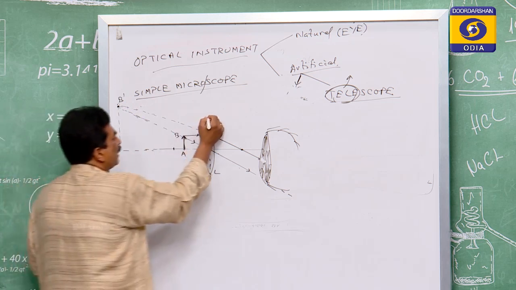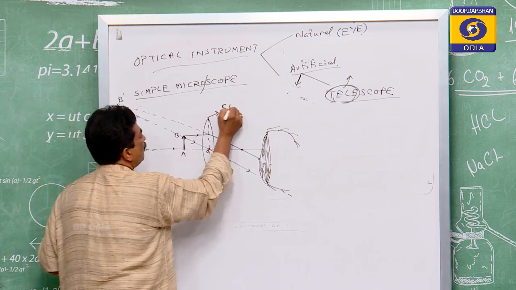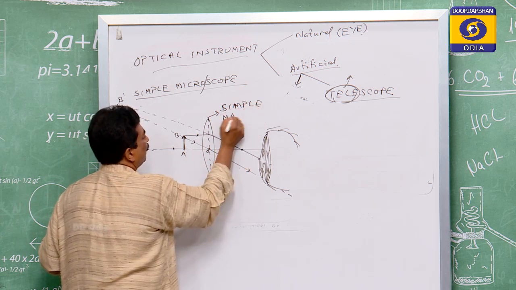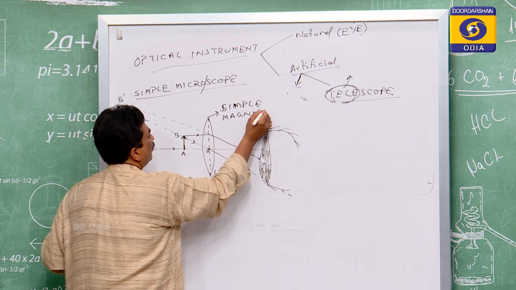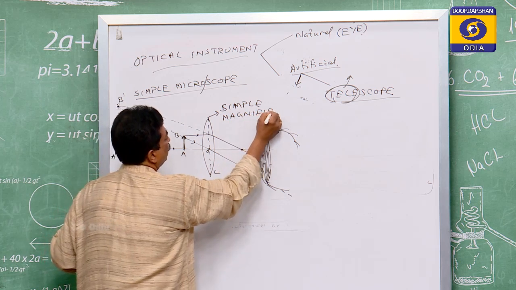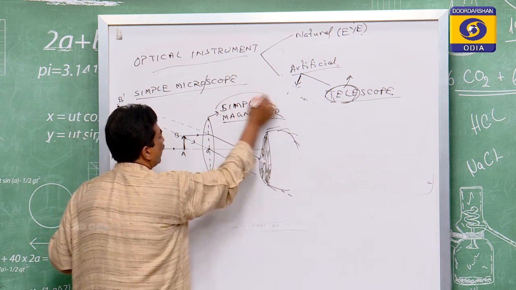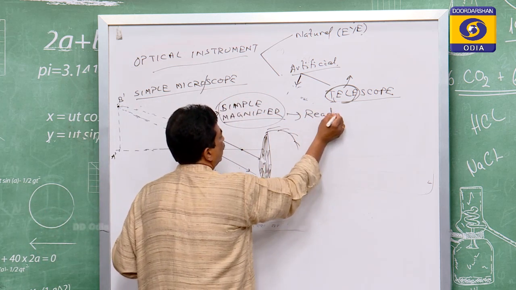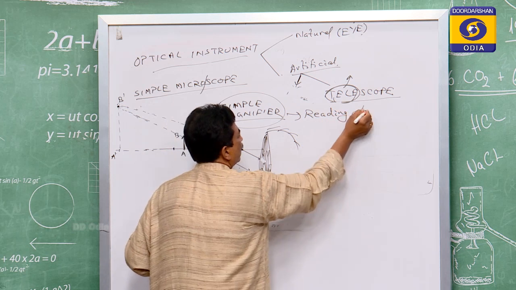Therefore this is called a simple magnifier. This simple magnifier is commonly known as the reading glass.